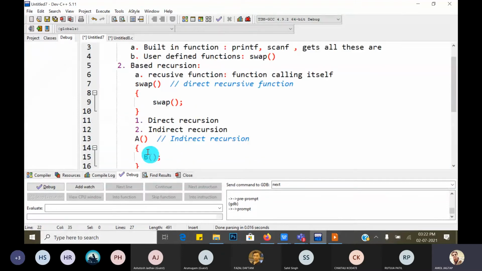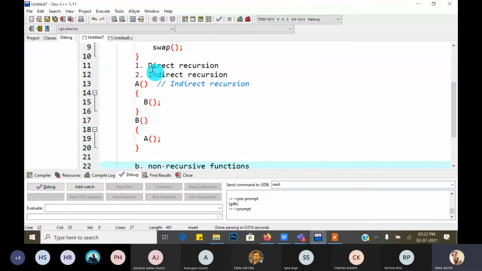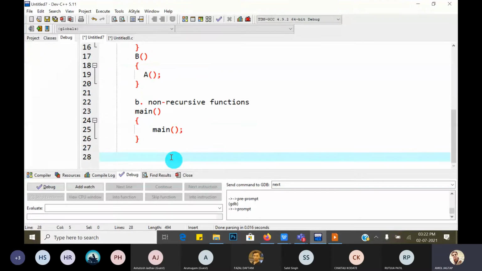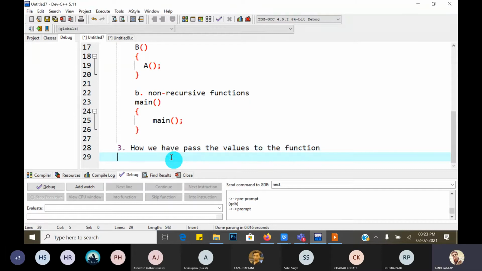So the second type of functions are based on recursion. Two types: recursive and non-recursive. In recursive, there are two types again: direct recursion and indirect recursion. Guys, understood? Then the third type of functions are based on how we pass the values to the function.